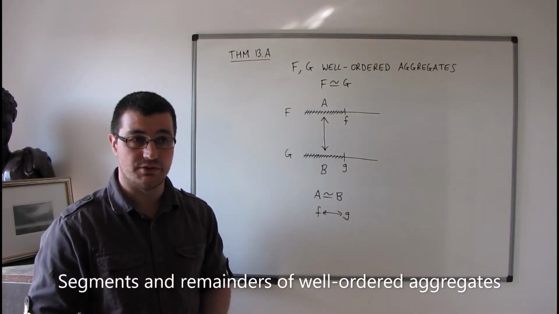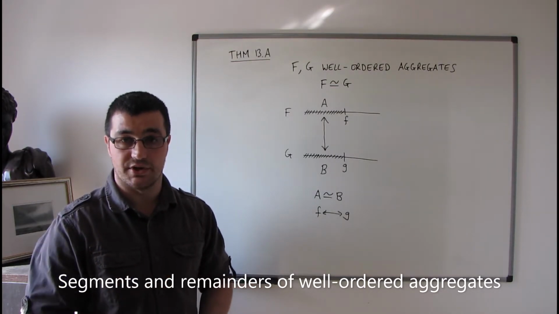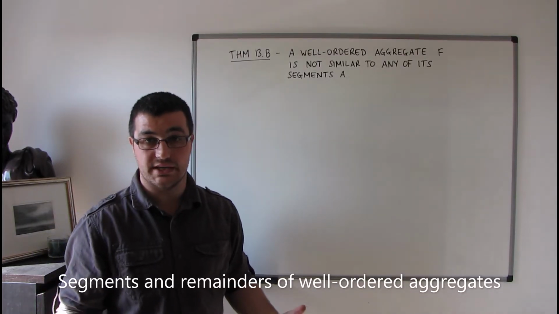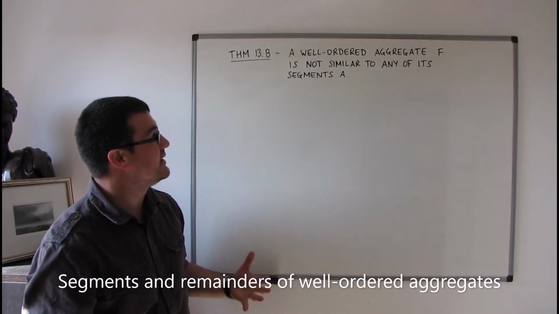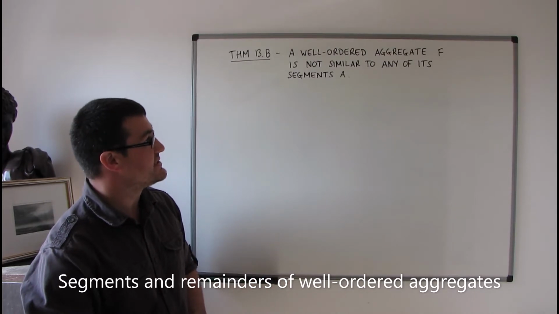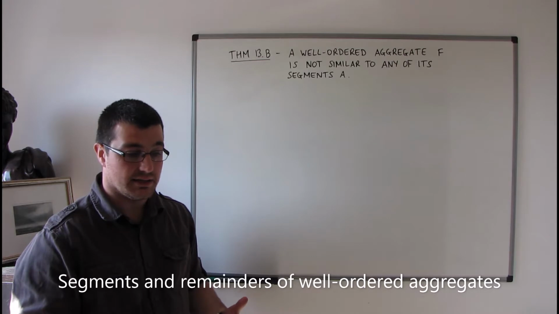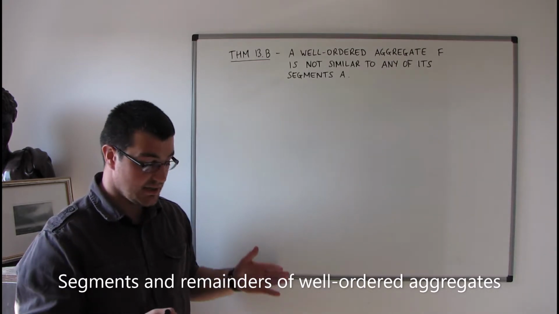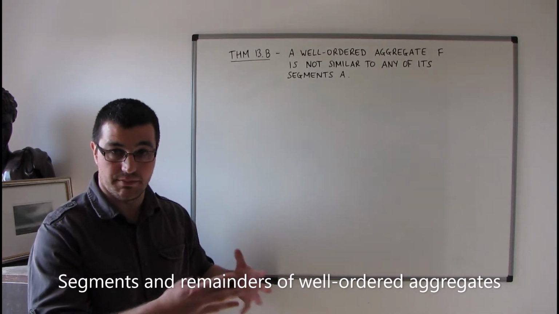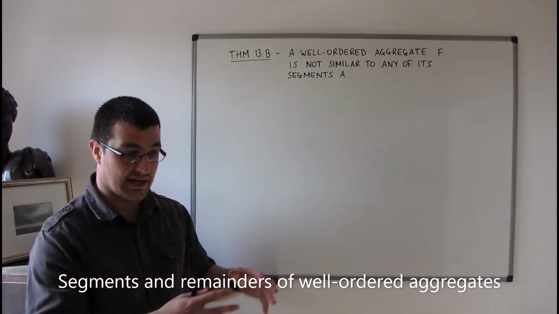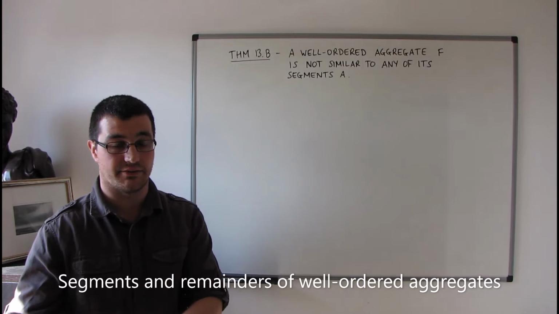I'm going to move on to Theorem B, which I am going to go through the proof of. So let's have a look at Theorem B from this section, which says that a well-ordered aggregate f is not similar to any of its segments A. So there's a very clear difference in behaviour between the relationship between a segment and the aggregate, and a part and the aggregate.